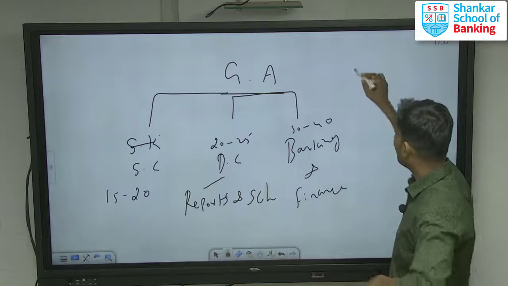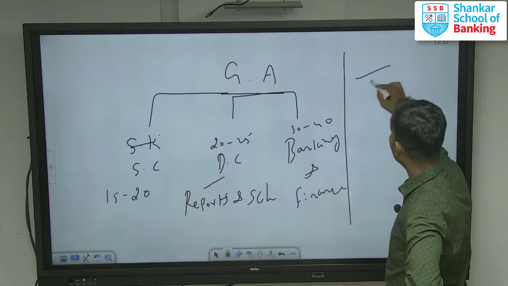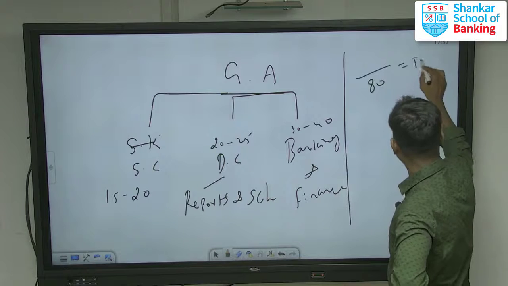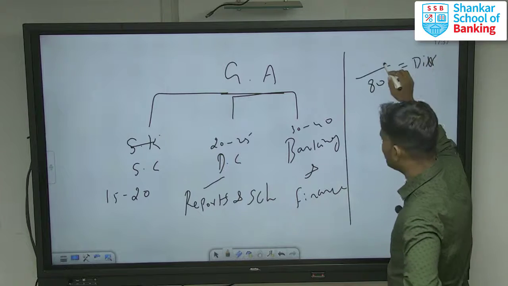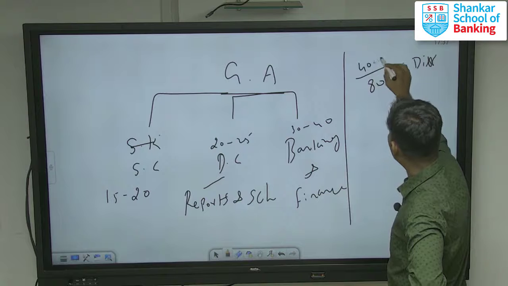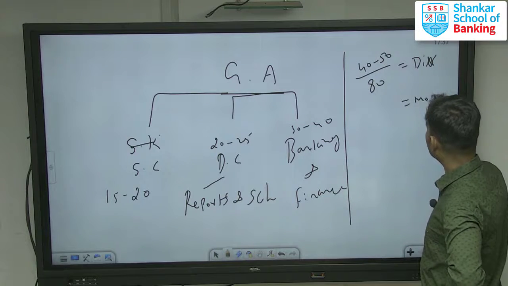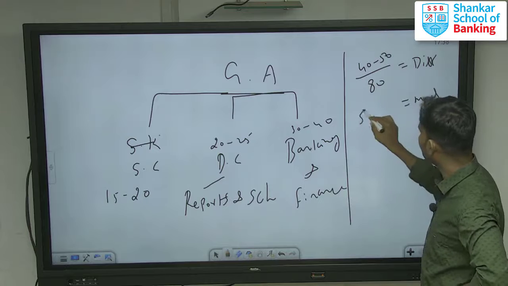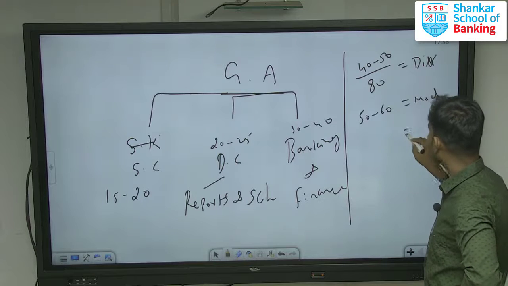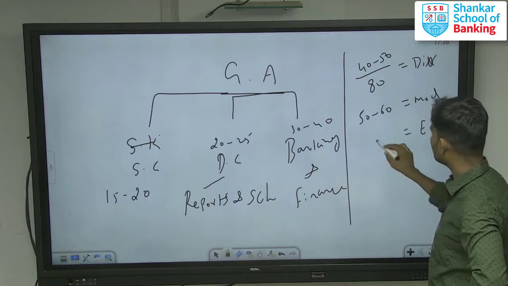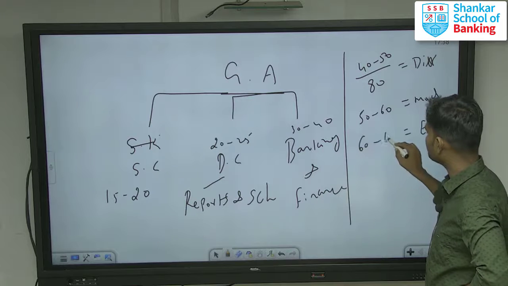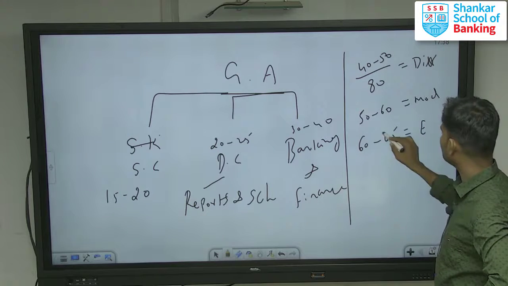In GK, out of 80 questions, if the paper is very difficult, you have to secure a minimum of 40 to 50 marks. If the paper is moderate, you have to secure 50 to 60. If the paper is very easy, 60 to 70.